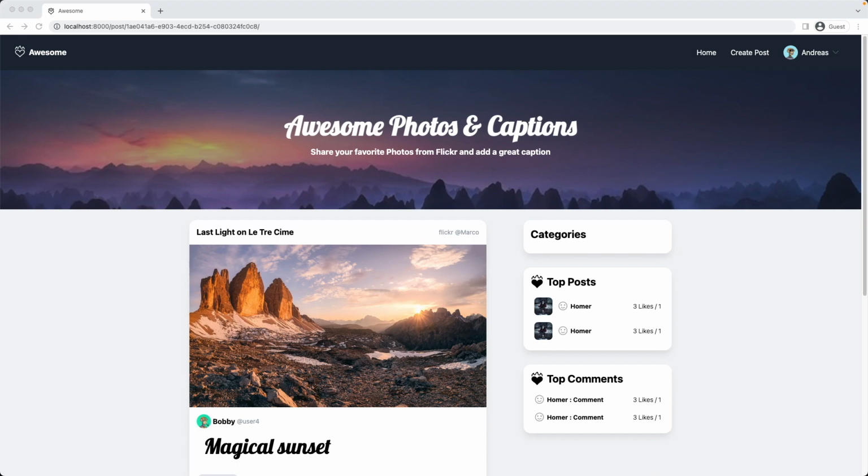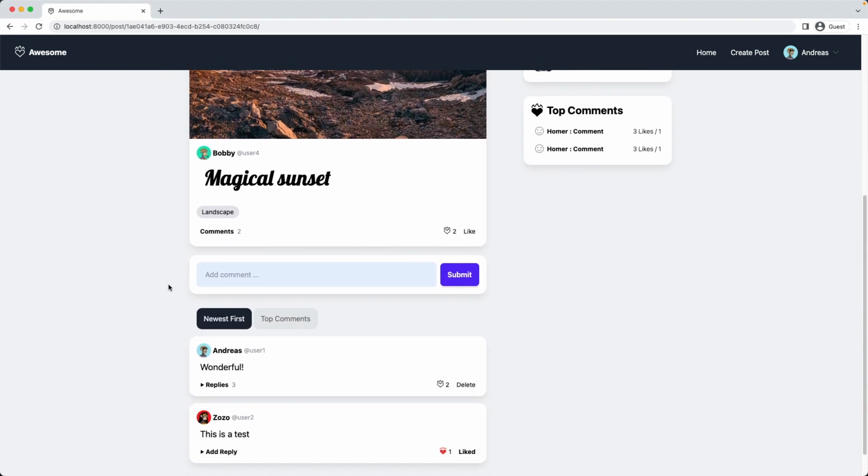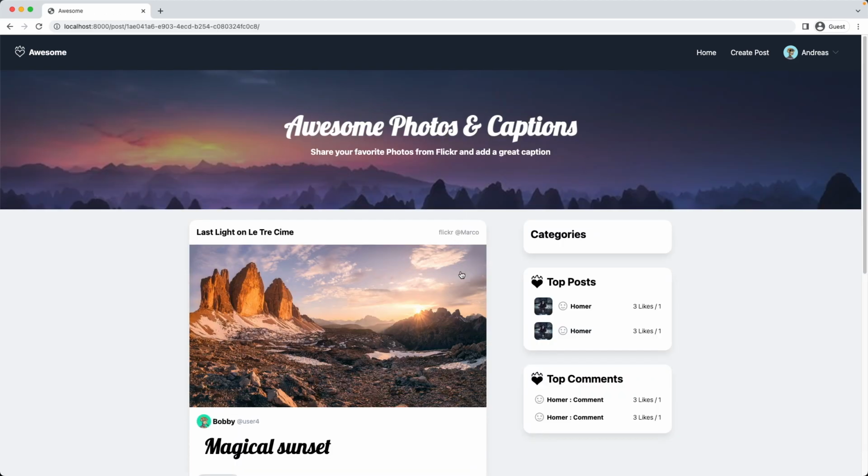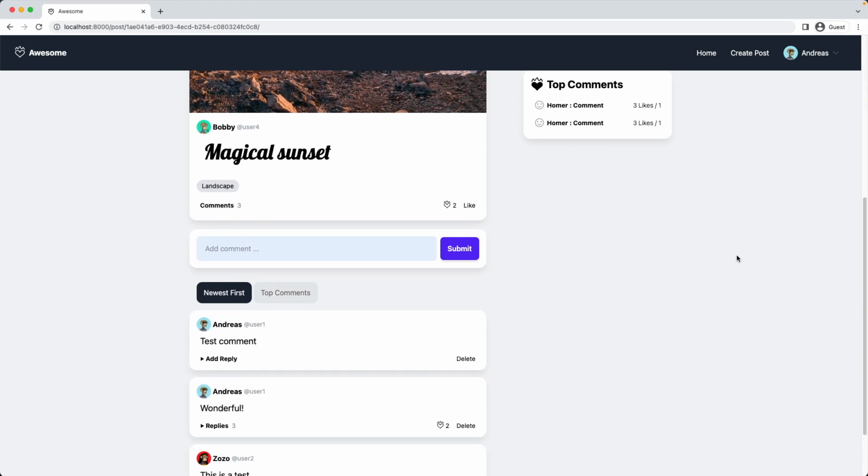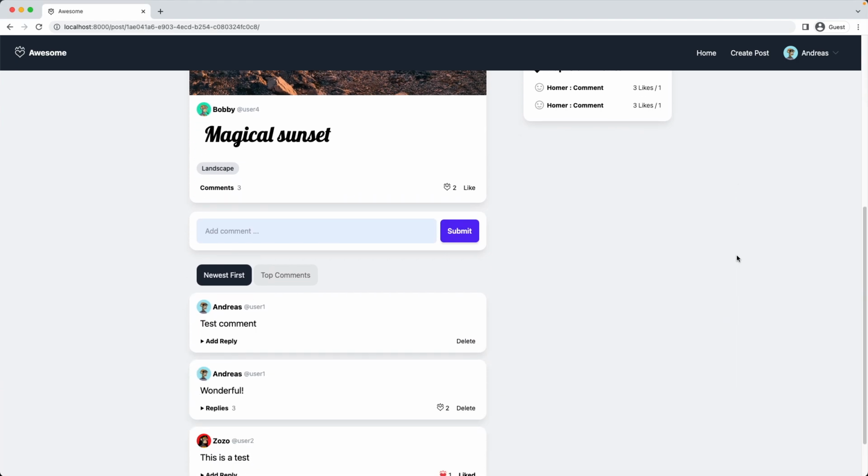So right now, when we add a comment or reply, we are redirected to the post page. So if you go here and add a comment, test comment, submit, the page refreshes. So let's change it now so that we just stay in place. For that, we use again Htmx as an Ajax method. So let's head over now to the postpage.html. This is the template where we have our comments.